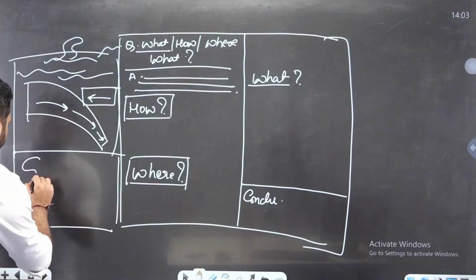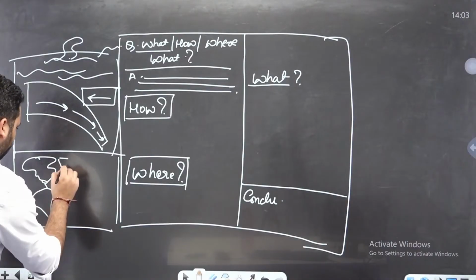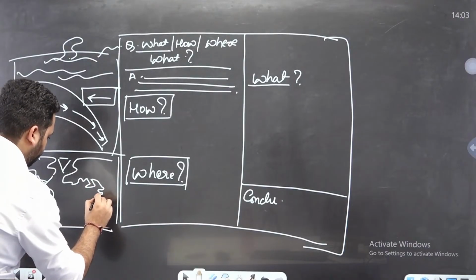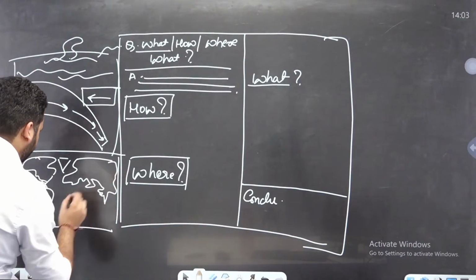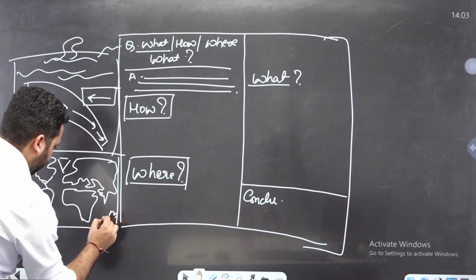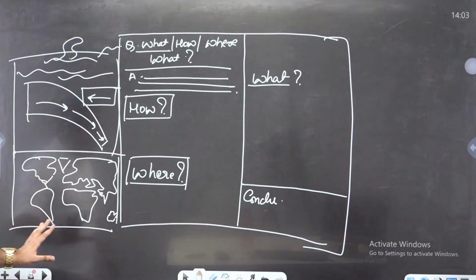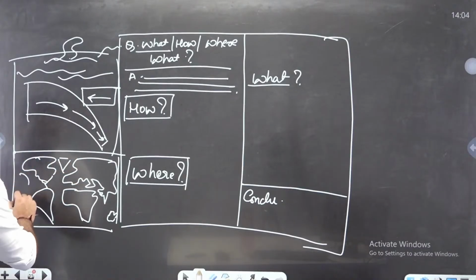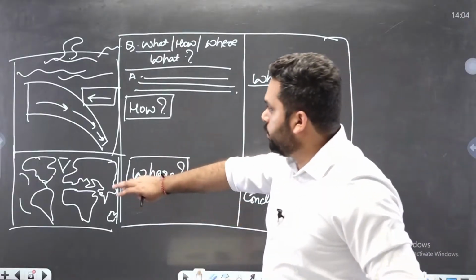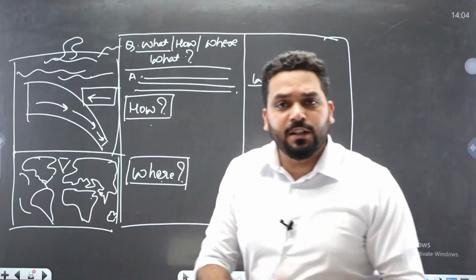a small world map showing the convergent plate boundary. अगर मैं ये दिखा दूंगा some island nations and all, then these two diagrams will help in the how part and where part. Okay, and these are very small.